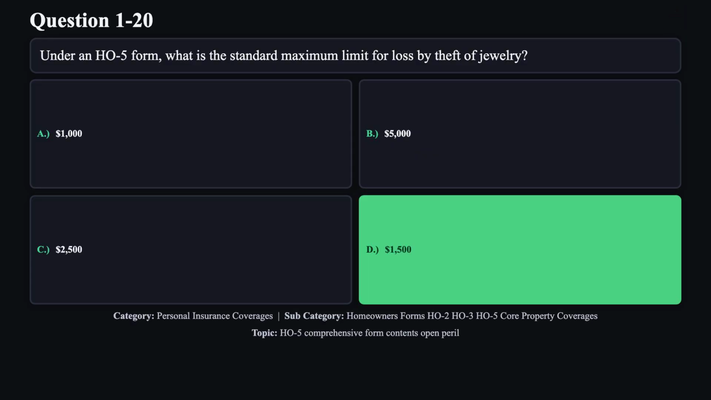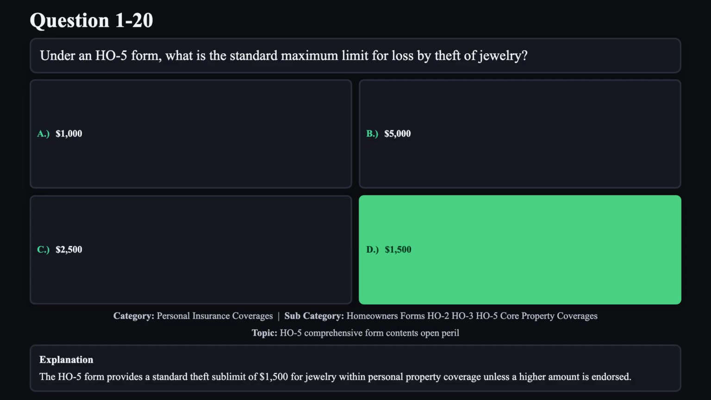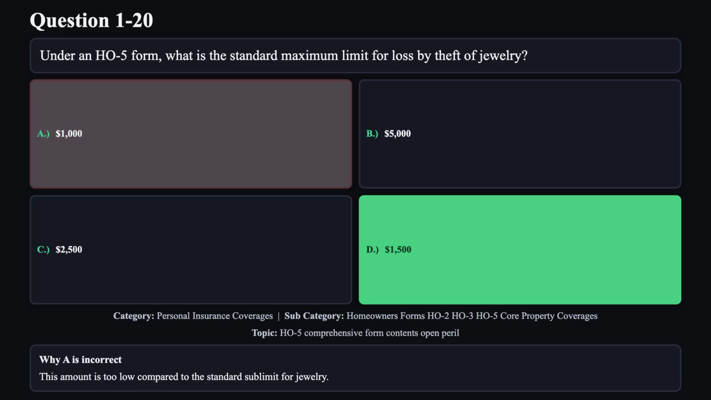The correct answer is D. The HO5 form provides a standard theft sublimit of $1,500 for jewelry within personal property coverage, unless a higher amount is endorsed. Reason A is not correct.